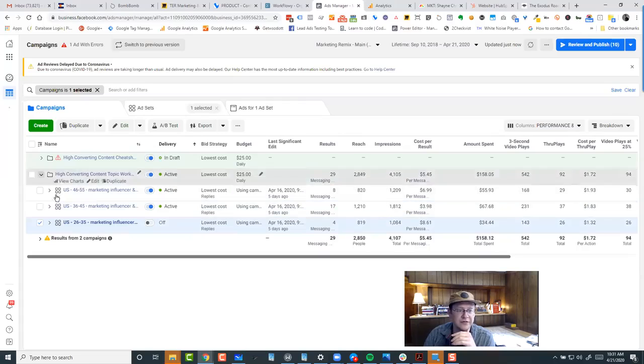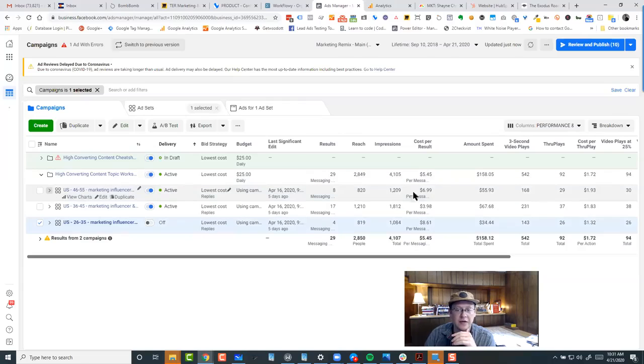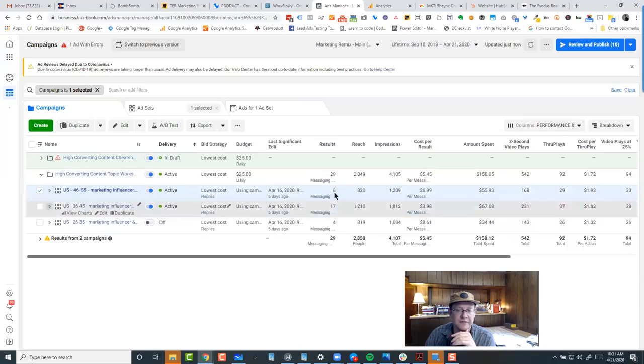But let's look at this, right? So my cost per lead for 46 to 55 is $6.99 per message, less than half of the 36 to 45, right? We know these people are more interested and leads cost less. But let me do this.